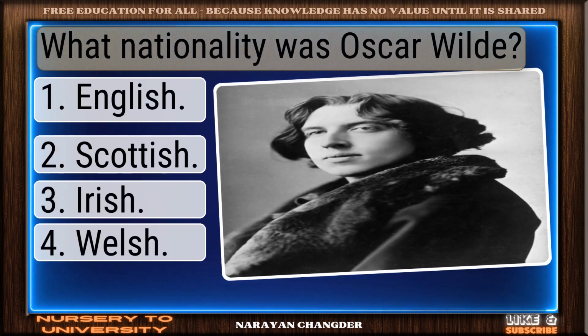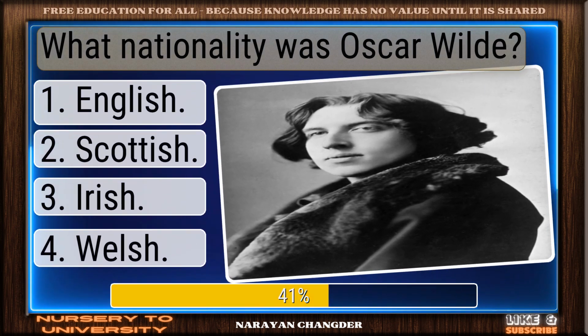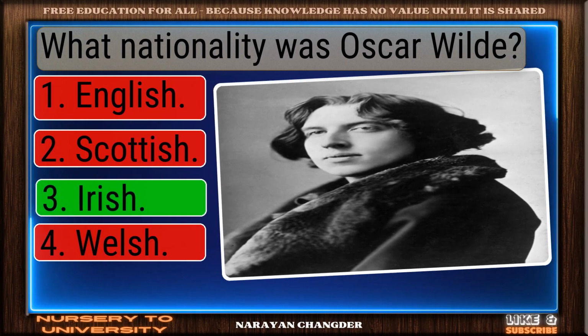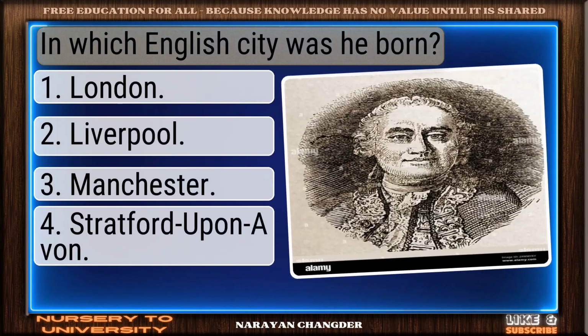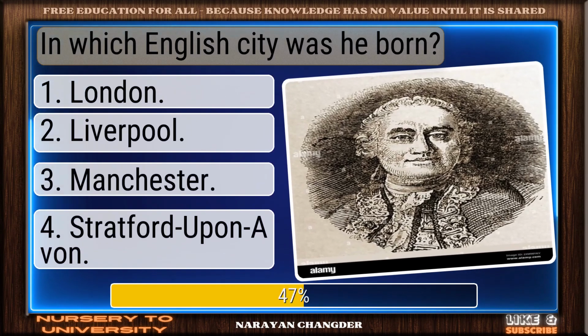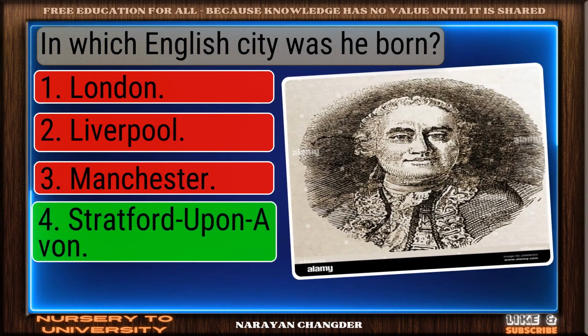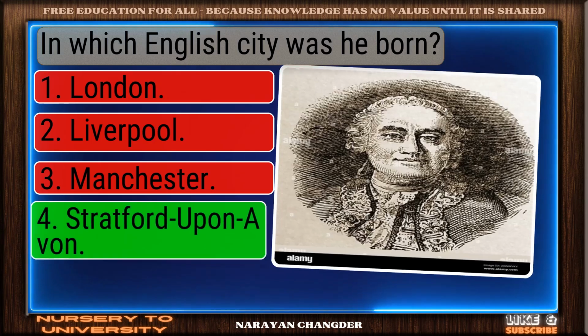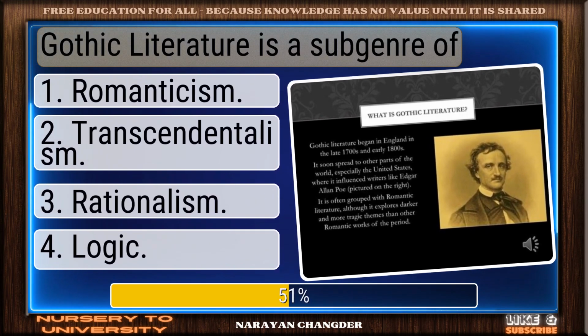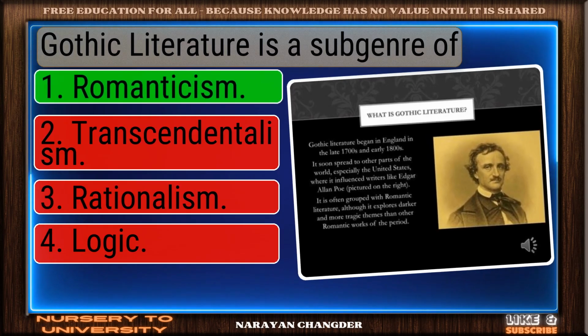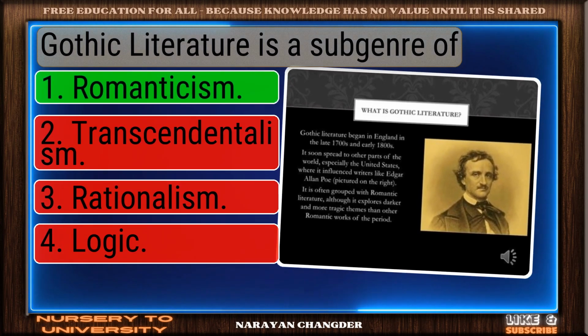What nationality was Oscar Wilde? Right choice. Irish is best. In which English city was he born? You got it. Stratford upon Avon. Gothic literature is a subgenre of... Well done. Romanticism is right.